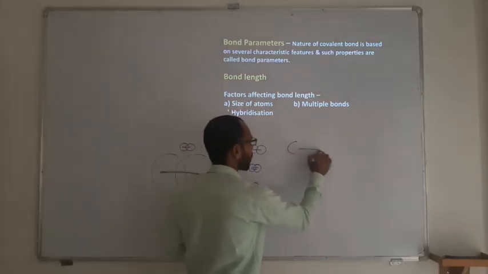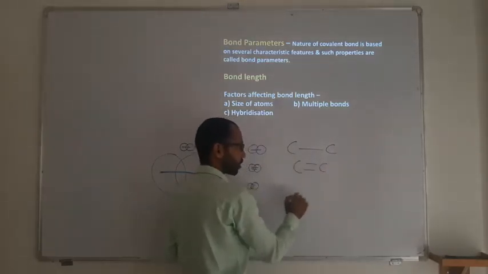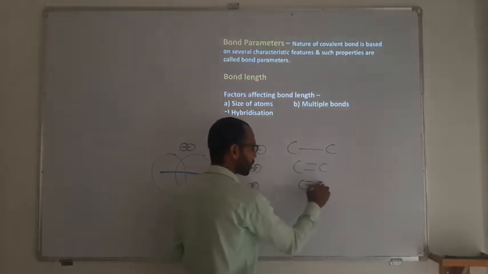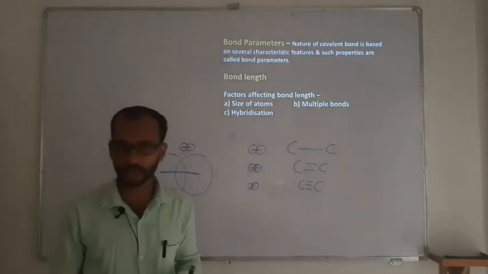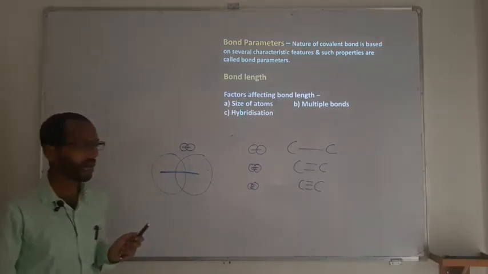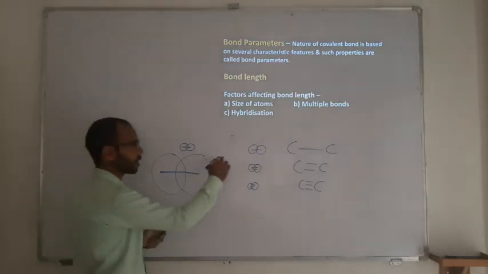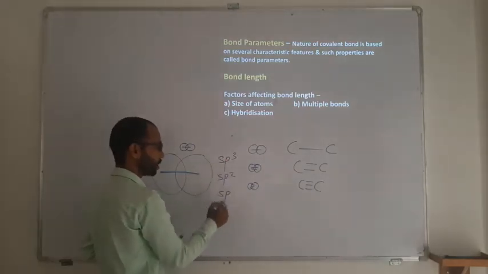So this is what: a carbon-carbon single bond is longer, a carbon-carbon double bond is shorter, and a carbon-carbon triple bond is still shorter. As the number of bonds between the atoms increases, bond length decreases. And next is going to be hybridization. So basically we will be having sp3, sp2 and sp hybridization.